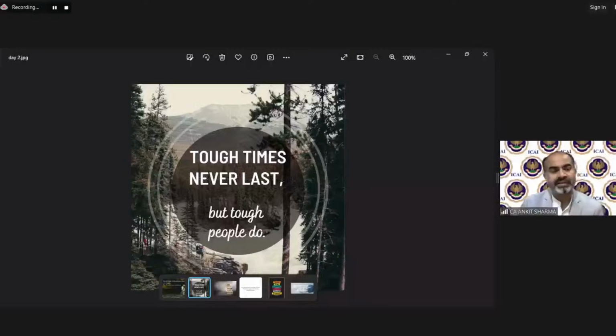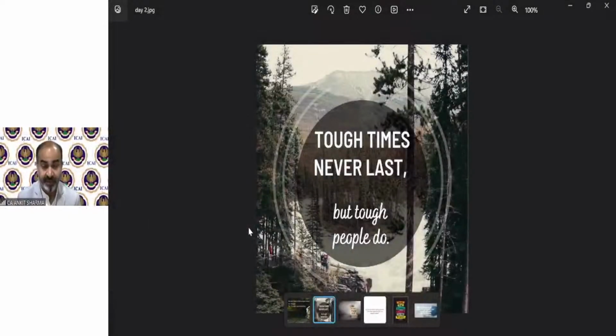Next, I am going to take an MCQ, but before that, the thought for the day. It says, tough times never last, but tough people do. So the time may be hard for you, things might not be going your way. But if you are strong, if you are tough, then definitely things will come your way, sooner or later. So time will not always remain the same, whether it's bad or good.